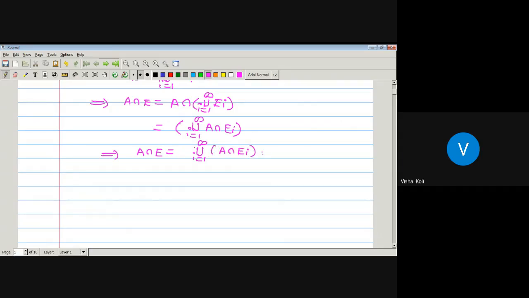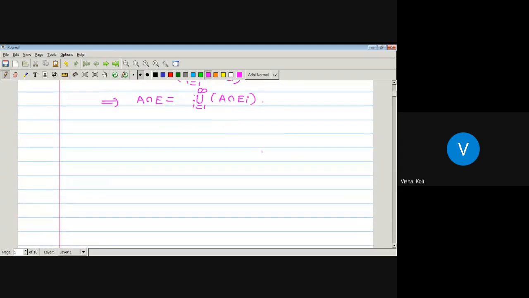As we know that outer measure is countably subadditive, by that property we get the outer measure of A intersection E is less than or equal to the summation, i running from 1 to infinity, of the outer measure of A intersection E_i. But again there is one property: if E_i is a sequence of disjoint measurable sets, then outer measure is countably additive on the disjoint collection. As here E_i is a disjoint collection, A intersection E_1, A intersection E_2 and so on are all disjoint. Therefore there is no need to prove the converse inequality.